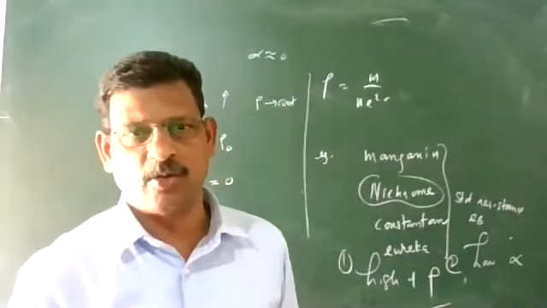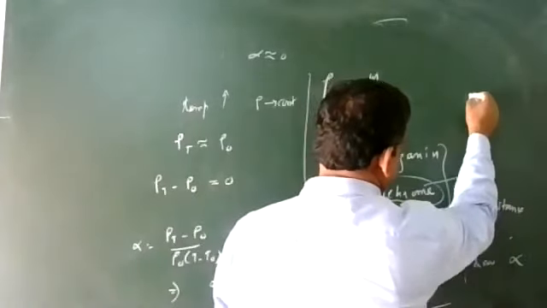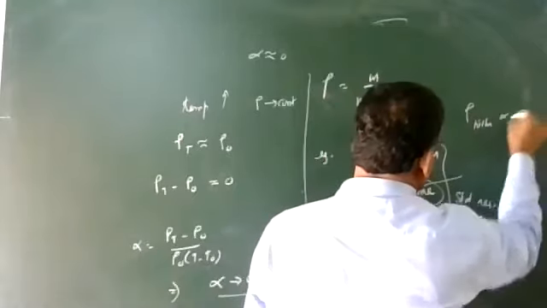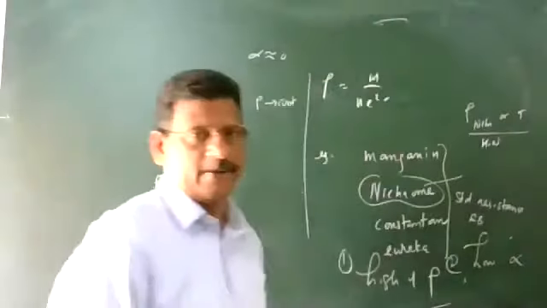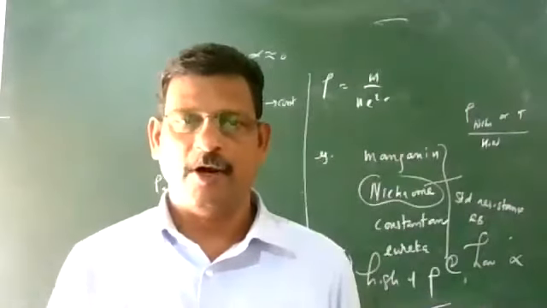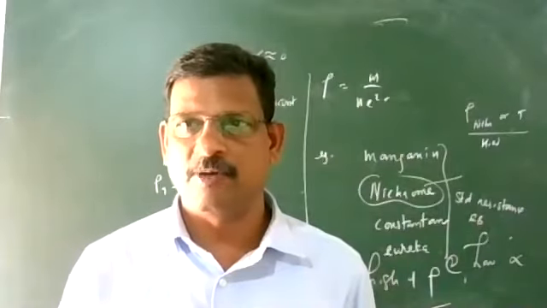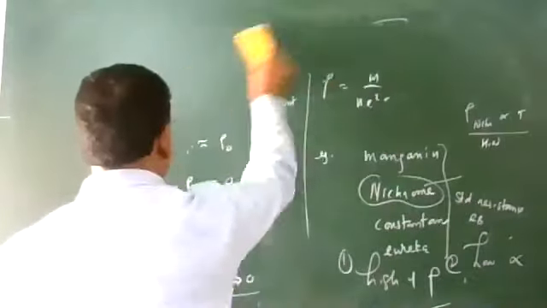Draw the graph and show me, the variation of resistivity with temperature. I will check your copy. So draw this diagram. These are the different materials having alpha positive, negative, and zero value. Very important.